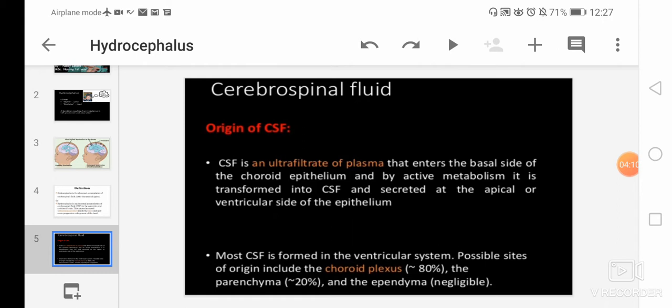And do you know what is the function of cerebrospinal fluid? Cerebrospinal fluid is a clear colorless fluid which protects the brain and spinal cord from physical and chemical injuries. So CSF is very important as it protects the brain and spinal cord. It carries oxygen and glucose from blood to the neuron. So this is the function of cerebrospinal fluid.